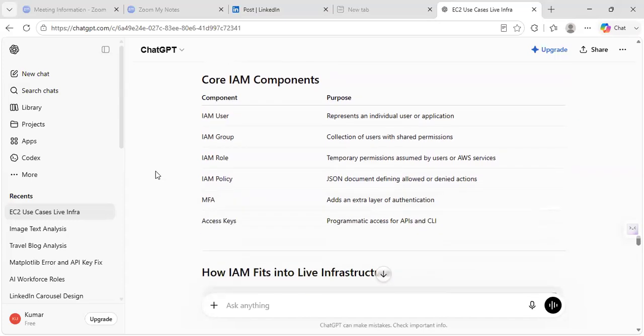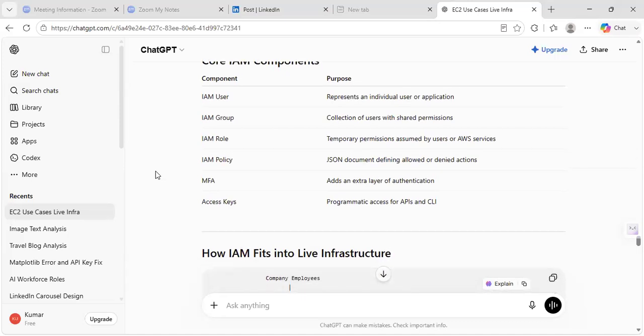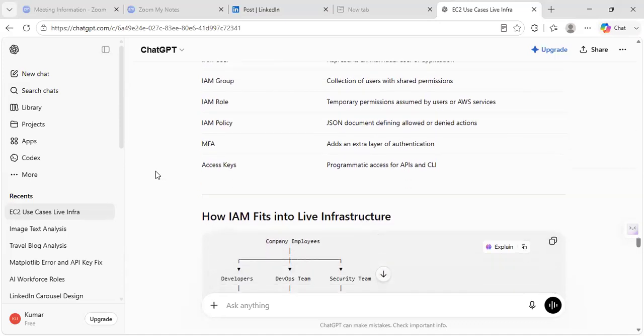Then core IAM components. IAM user is there, IAM group is there, role is there. These we discussed. Then IAM policy is there. An IAM policy is a JSON document defining allowed or denied actions. MFA, multi-factor authentication, we discussed. Then access keys are there. These access keys are programmable across APIs and CLIs also.